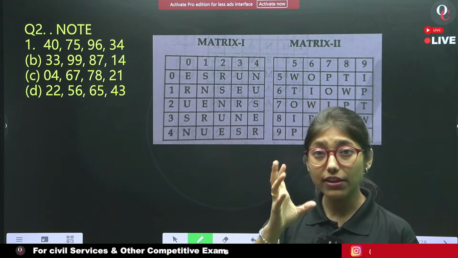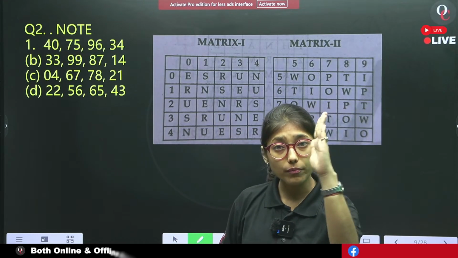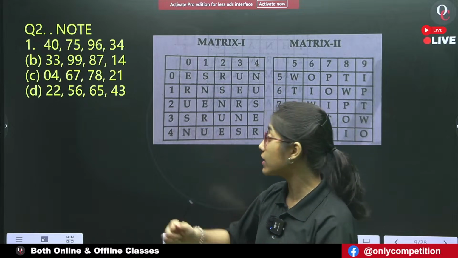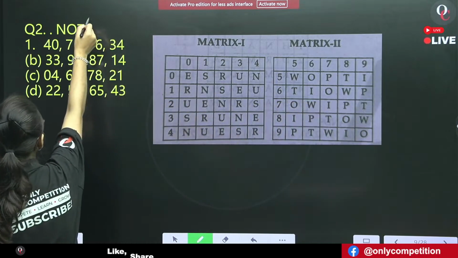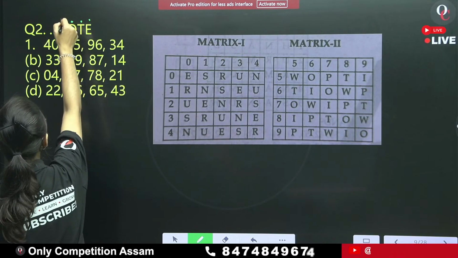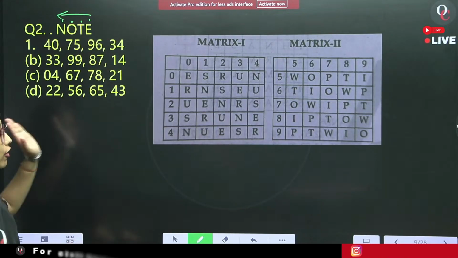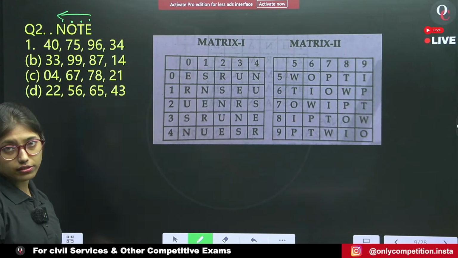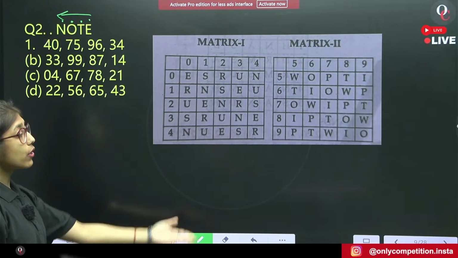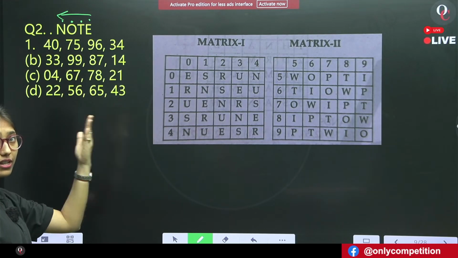To save the timing in matrix coding, we start from the last. That means first we will check for E, then T, then O, then N. We will go in this direction, not from the first one. We will start from the last letter.